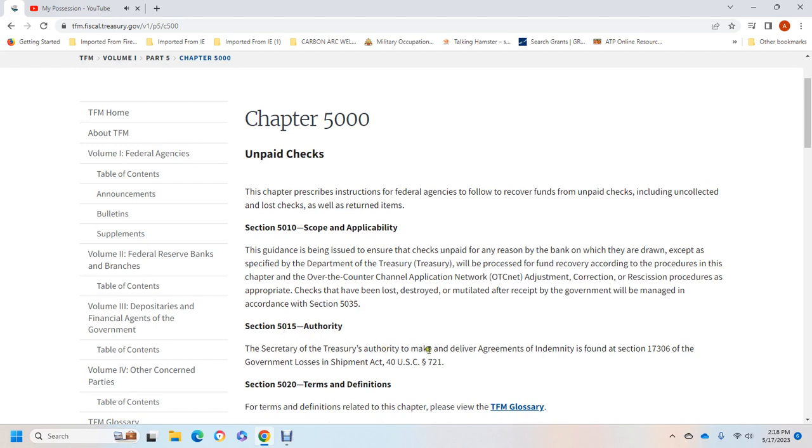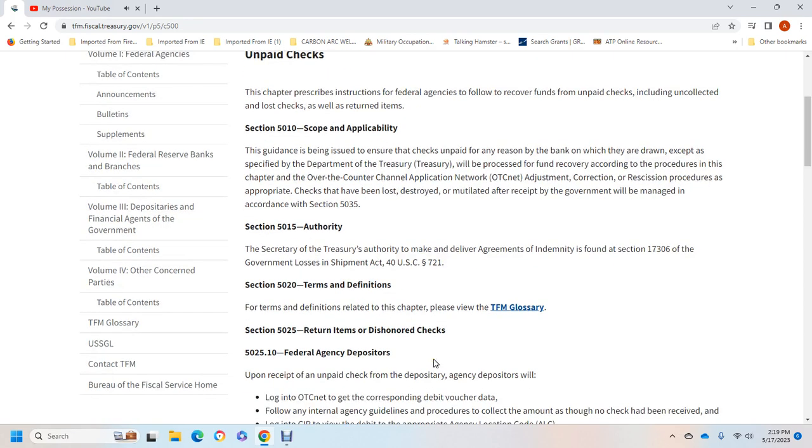Section 5015, authority of the Secretary of the Treasury to make agreements for the recovery of funds, under Section 1736 of the Government Losses in Shipment Act, Title 40, United States Code 721. Section 5020, definitions: for the terms related to the chapter, please refer to the Treasury Financial Manual Glossary.